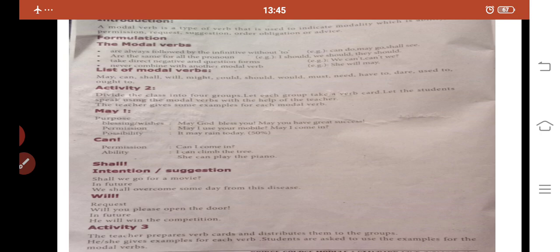Okay. Next, move on to the word will. Here the will is used to make a request. Okay. Will you please open the door? Okay. We should not use the will with our elders, because this will shows we are less polite. Okay.